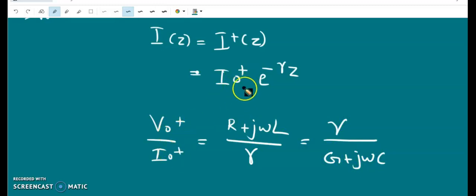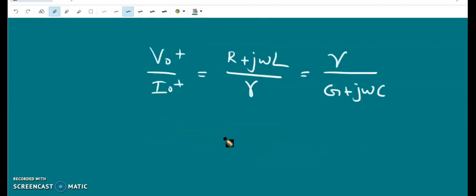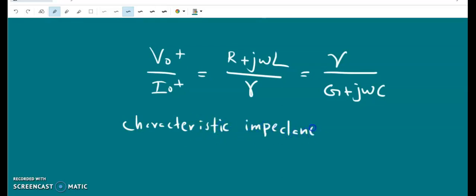You can verify this by substituting V of z and I of z in equations number 3 and 4. Now the ratio of the voltage and current at any z for an infinitely long transmission line is called the characteristic impedance of the transmission line, and it is represented by the letter Z0.